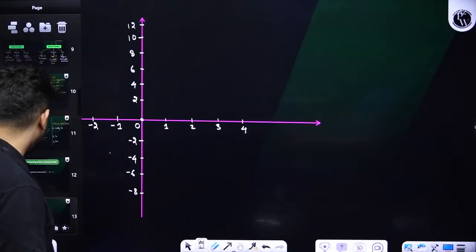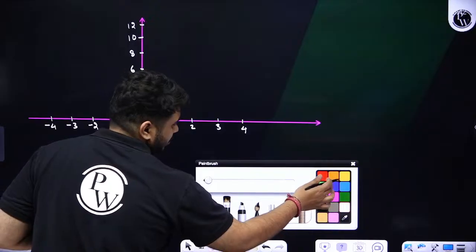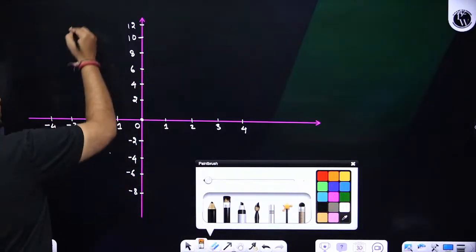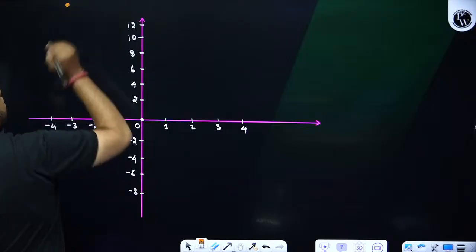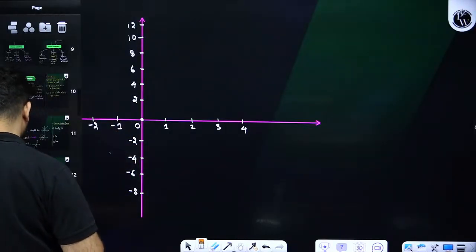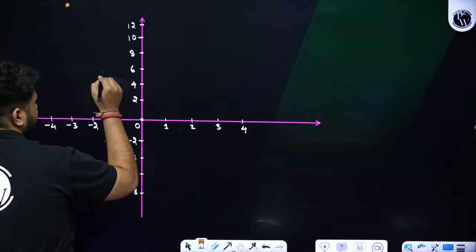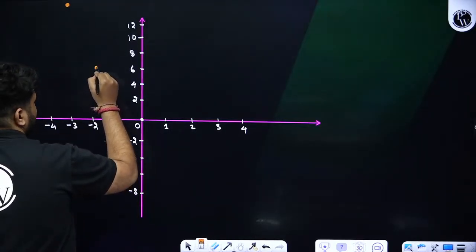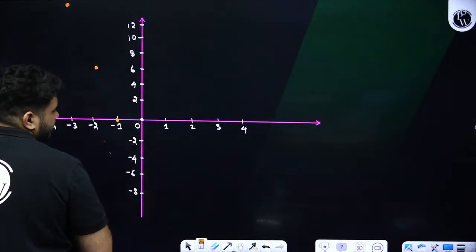Next, if we see over here, whenever the value is minus 3, let us plot with the help of this. Minus 3, it is 14. After that, students, we have nothing but what? Minus 2, then it is 6. And when minus 1, the value is 0.